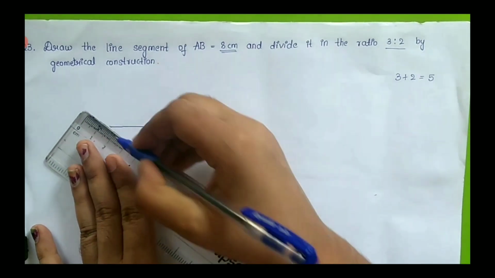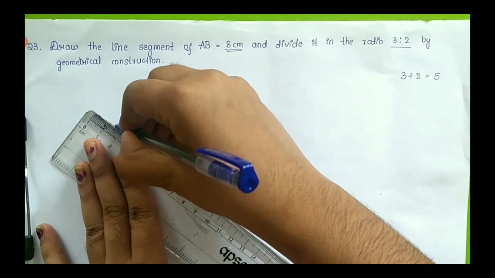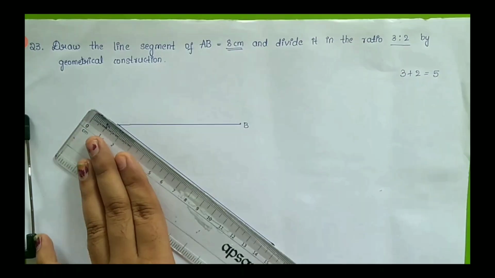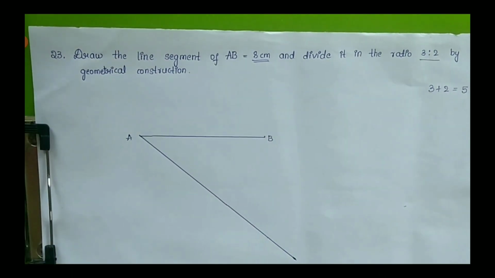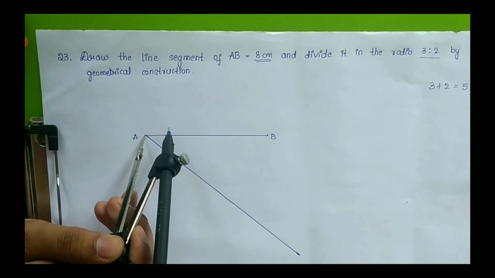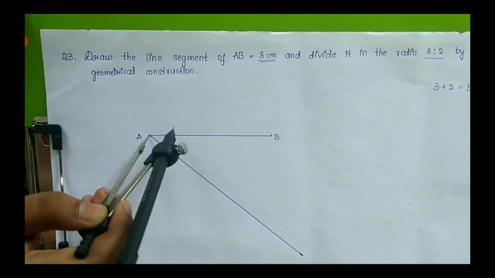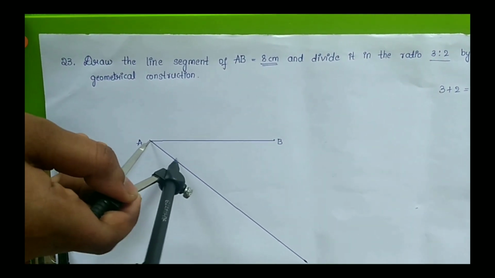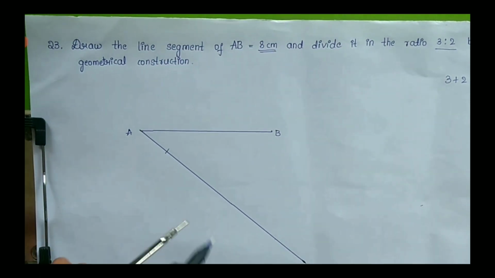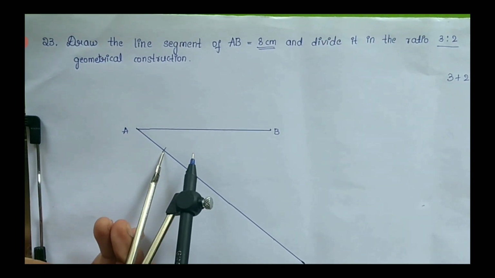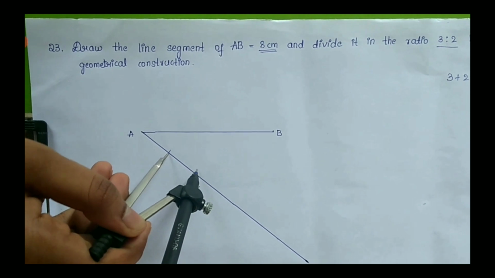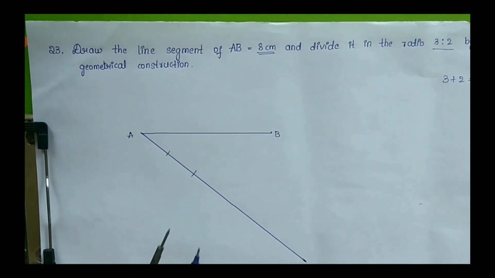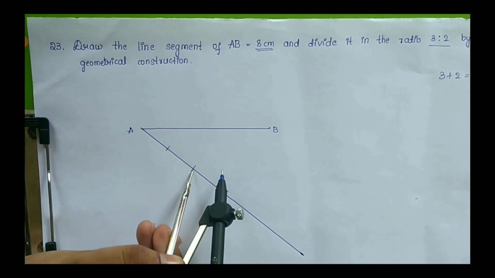Now at point A with an acute angle, draw a line like this way. Now 3 plus 2 equals 5, and make 5 equal parts with the help of the compass. Mark 5 equal parts like this way.